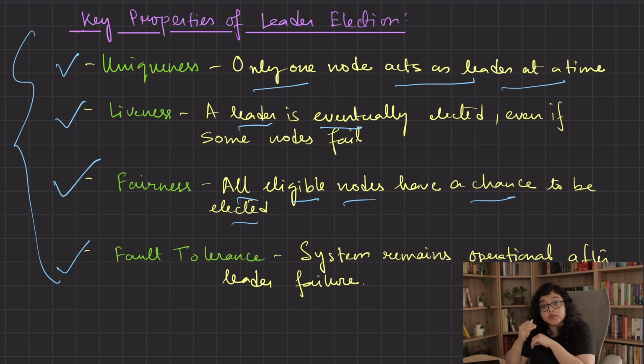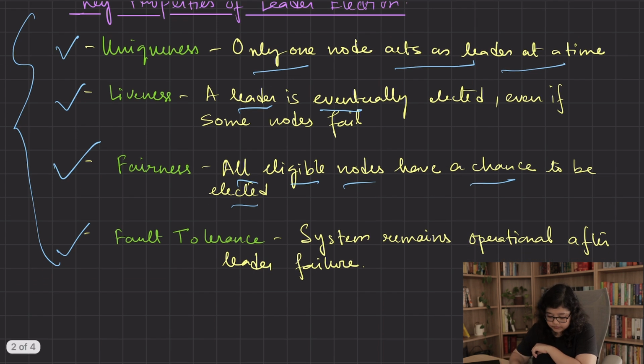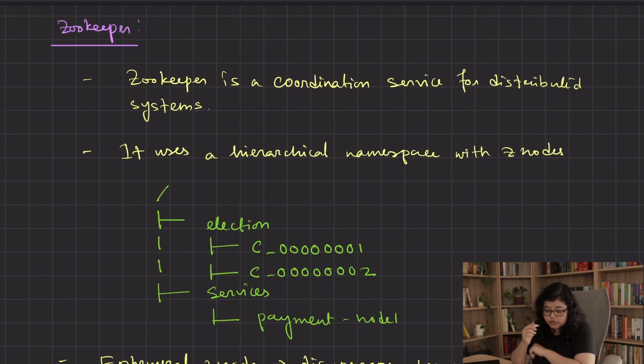Apache Zookeeper is one of the software components that is used in distributed systems for leader election and coordination tasks. Now let's discuss Zookeeper briefly without going into too much detail and see how it helps in leader election. So firstly, what is Zookeeper? Zookeeper is a coordination service for distributed systems. It allows multiple nodes to agree on things like who is the leader or which services are up or how to stay in sync. This allows multiple nodes to agree on shared state and coordination tasks such as service registration, configuration, and most importantly, leader election.